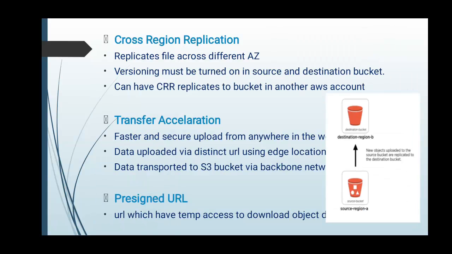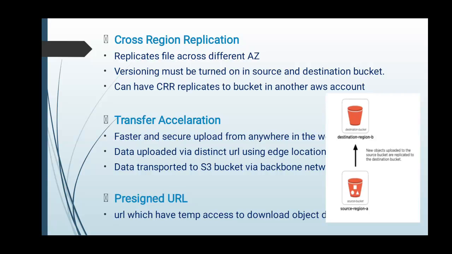Next we learn about cross region replication. It replicates files across different regions. For CRR, that is cross region replication, versioning must be enabled for both source and destination buckets. It can also replicate objects to another AWS account. If we delete the object in one bucket, it deletes the object in the other region or account.